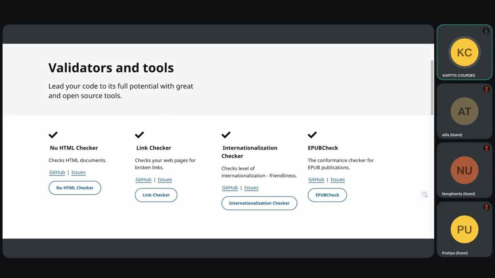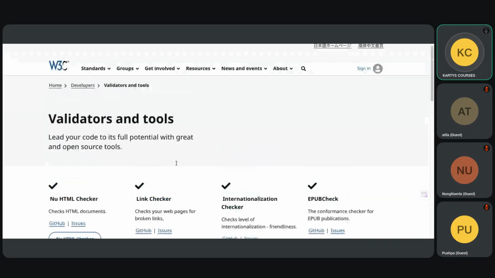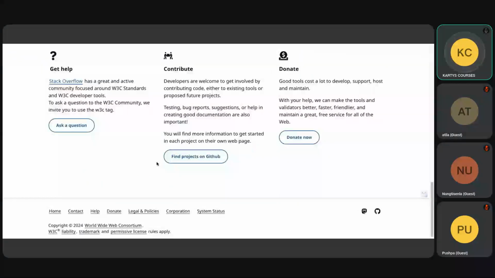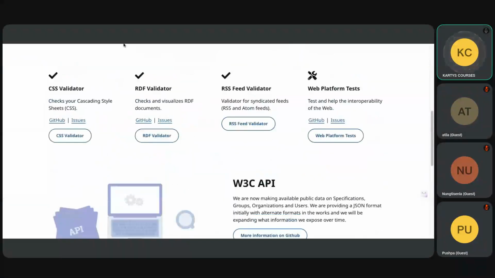SEO ranking, right? So to avoid that, you have to have these tools: link checker, which the W3 organization provides for free, internationalization checker, EPUB checker. EPUB is a format of ebooks, by the way. So there are different tools. I'll put this link here so that you guys can access it.